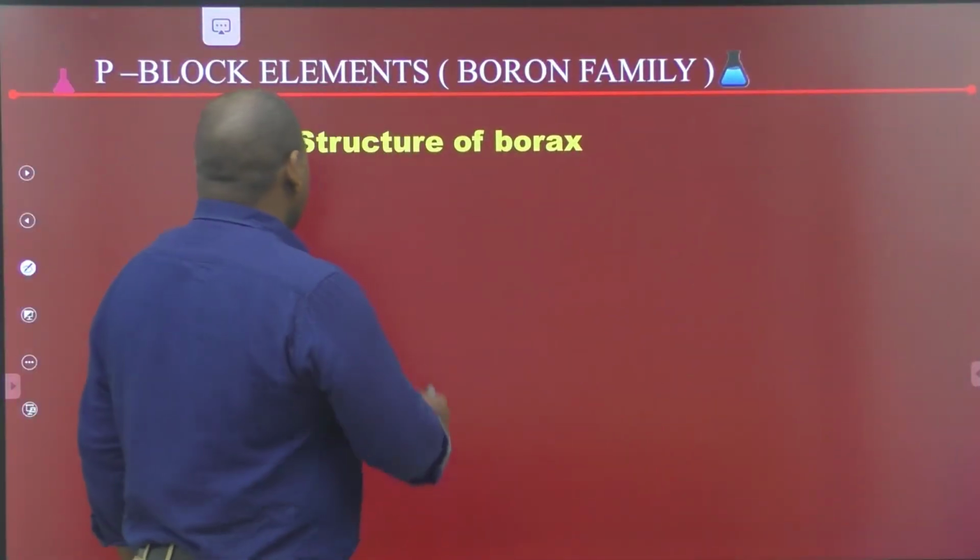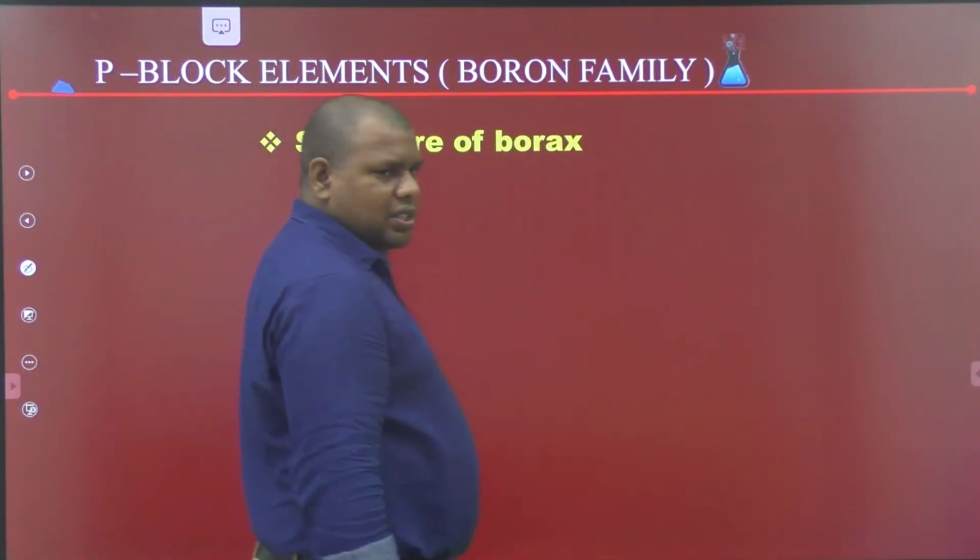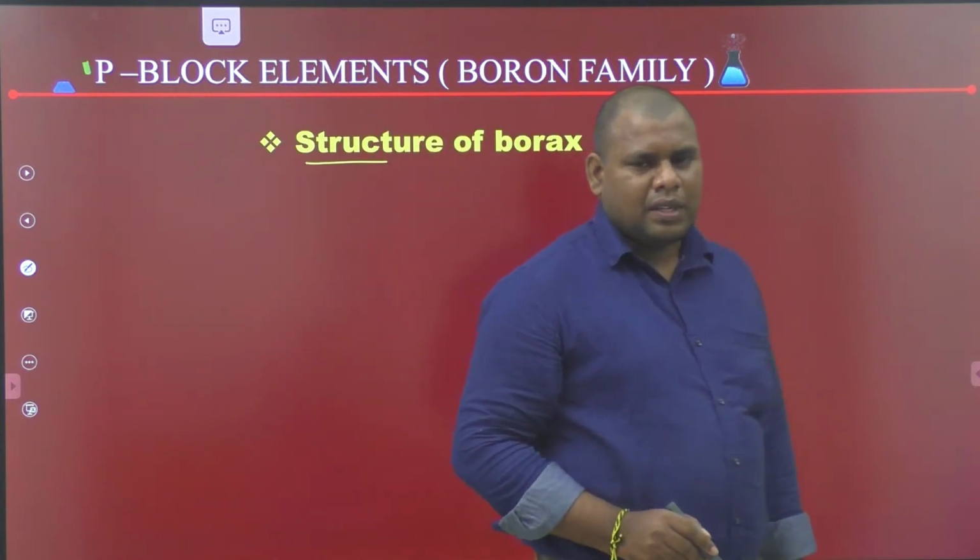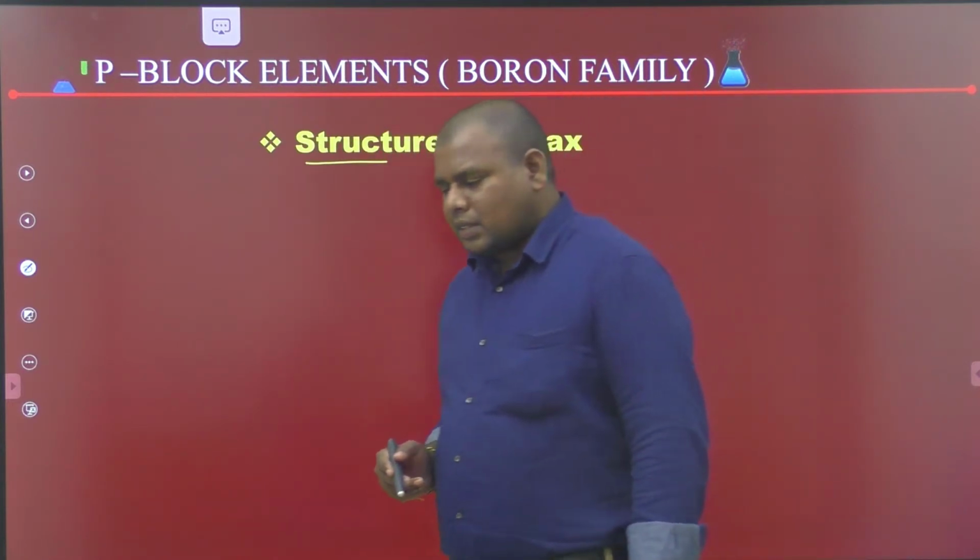Next, structure of borax. What is the formula of borax?